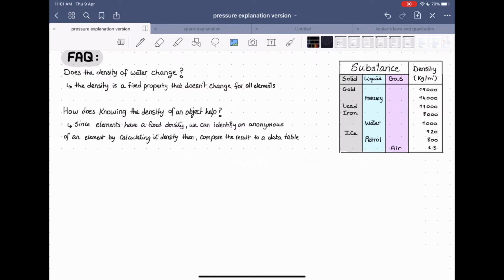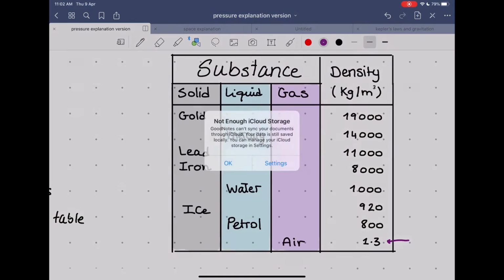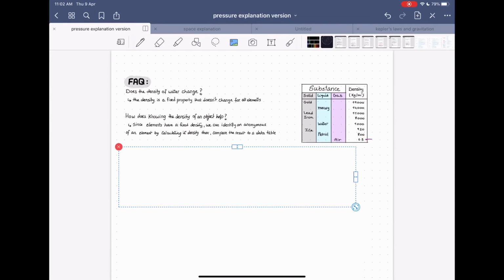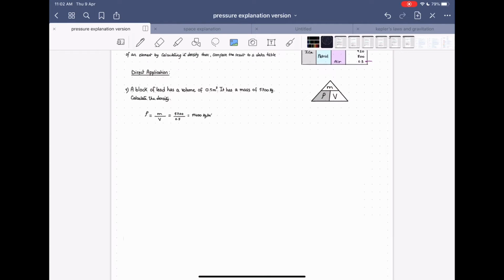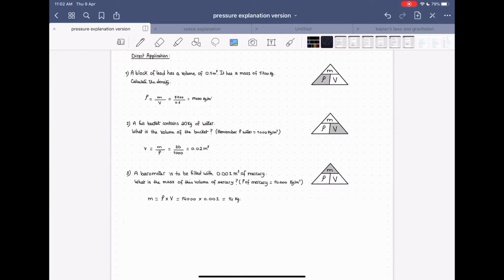By calculating the density of an anonymous object, we then compare this to result data that will be given to you. And this is one simple table, a simplified table showing how density of different objects changes. You see that the air has a density of 1.3 kilogram per meter cubed. So these are some direct applications. You can also pause the video and do them by simply applying the rule.